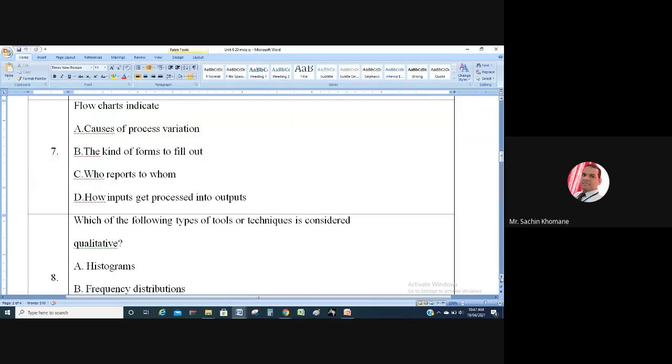Any guess? What does a flowchart indicate? How inputs get processed into output, right? We have seen that in programming. If you give input, then how it is processed. All of us know at least the flowchart of programming, right? So in that flowchart, how inputs get processed into output is mentioned. So the answer is D here.